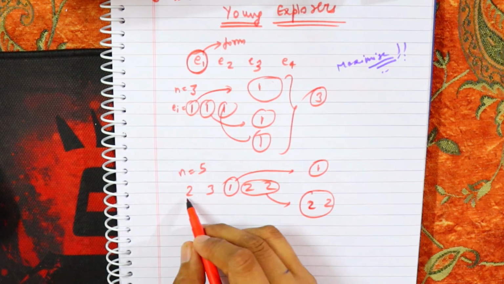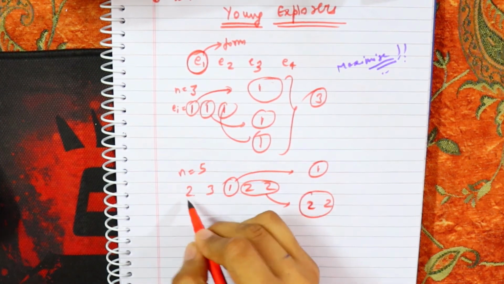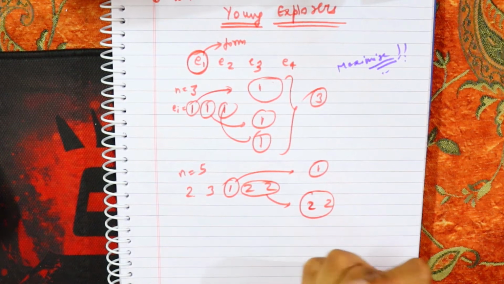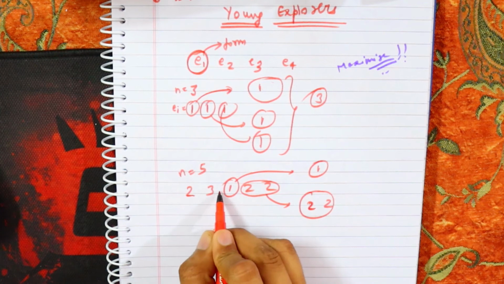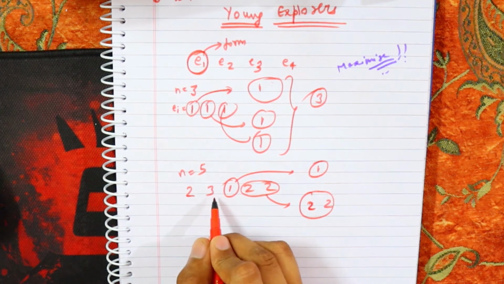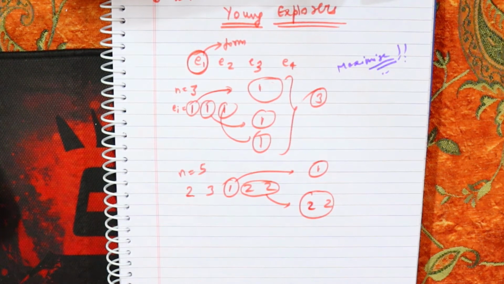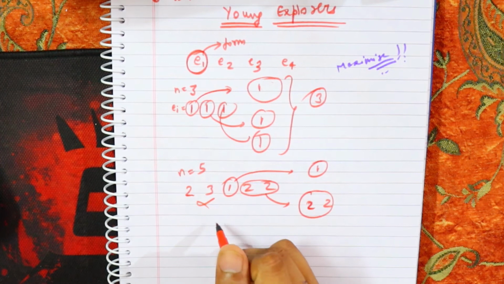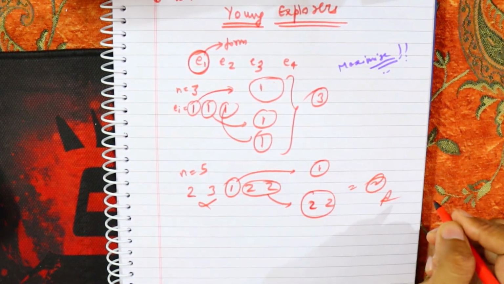Now if I want to go for the group with 3, what will happen? I need a group of 2, let's take this, but wait a minute, it is 3, so it needs 3 or more members, but the members are only 2, so it is not possible. So the maximum number of groups is 2, so the answer is 2.